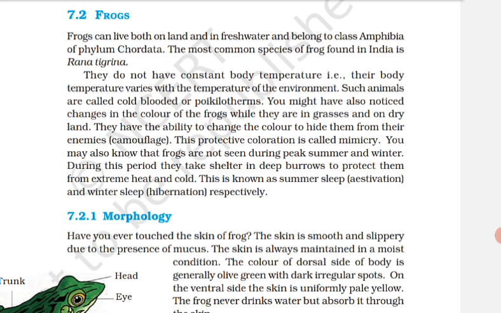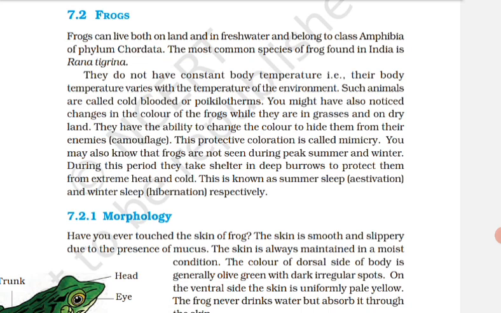The hind limb ends in 5 digits and they are larger and more muscular than the forelimbs that end in 4 digits. जो forelimb होती है वो 4 digit में end होती है. ठीक है? Feet have webbed digits that help in swimming.